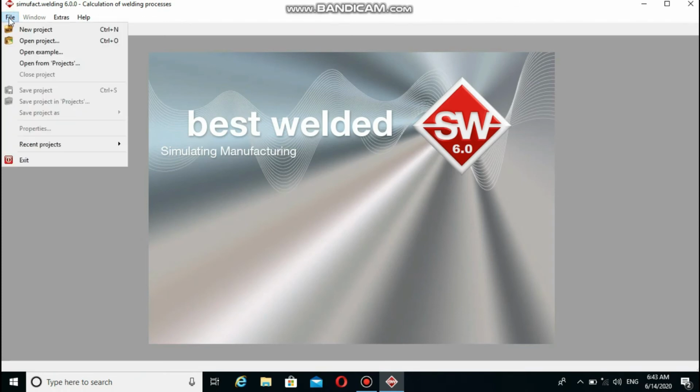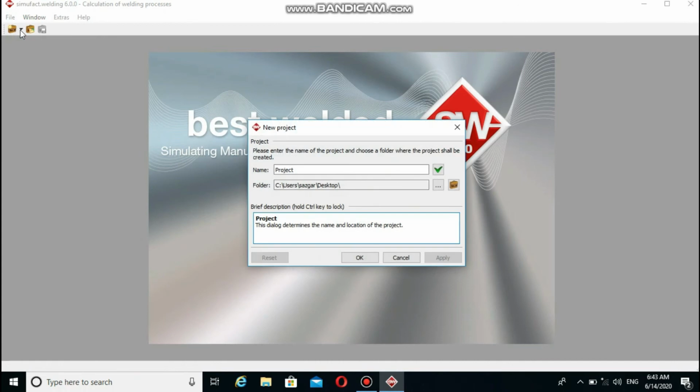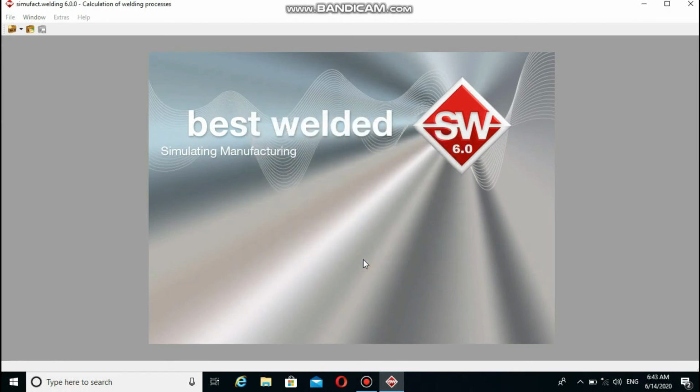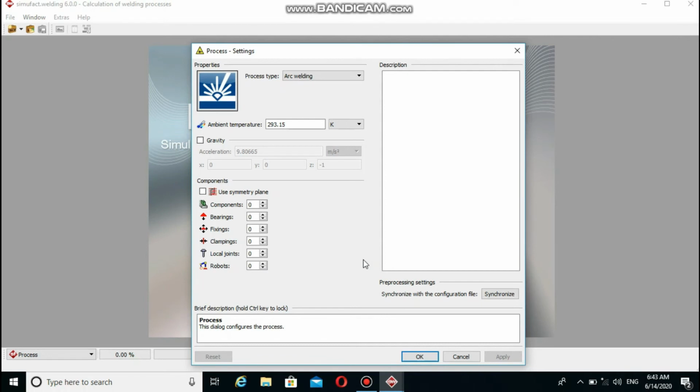Click File, New Project, change the name to spot weld, and save the folder. Apply, OK. The next window is where you initially configure the simulation.